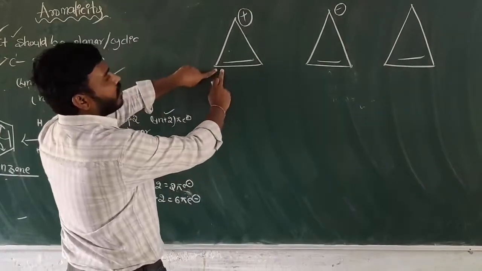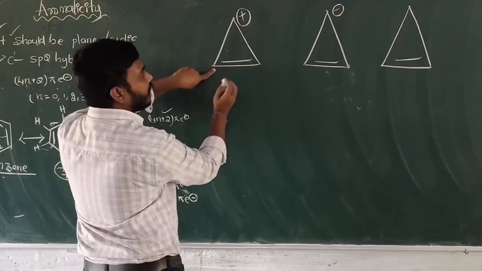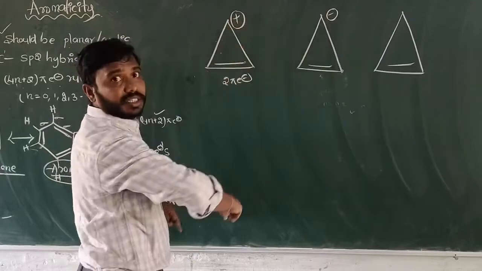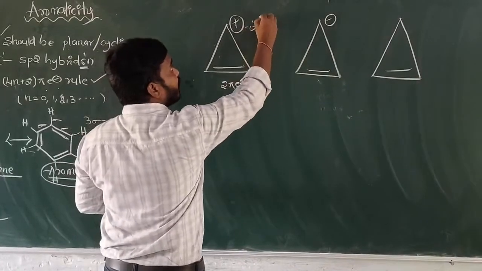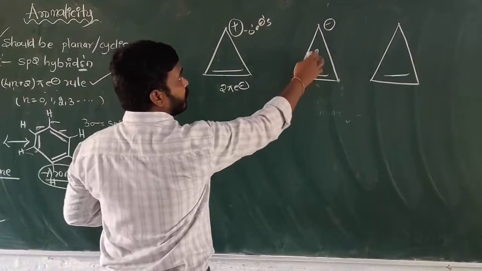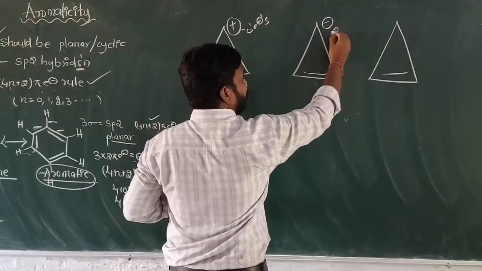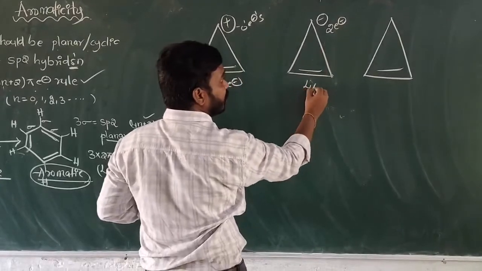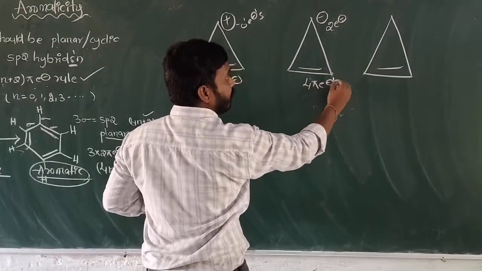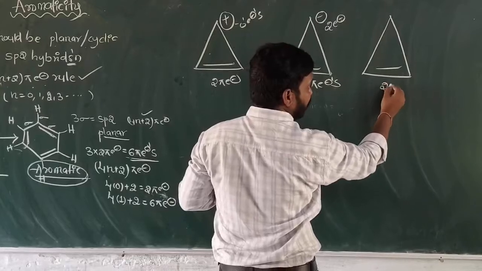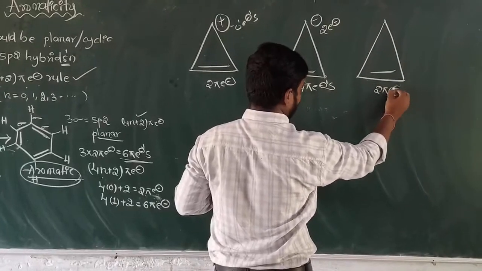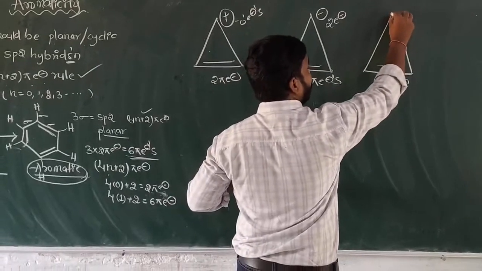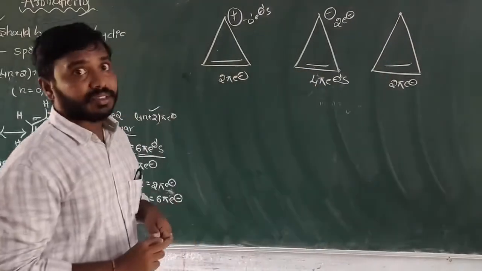And this structure, it is having 2 pi electrons, only because of the plus charge. Plus charge means 0 electrons. And in this structure, negative charge means 2 electrons are there, and 2 plus 2 pi electrons. How many electrons are there? 4 pi electrons. And in this structure, inside the ring, 1 bond is there, that is 2 pi electrons. But this carbon is sp3 hybridized carbon.